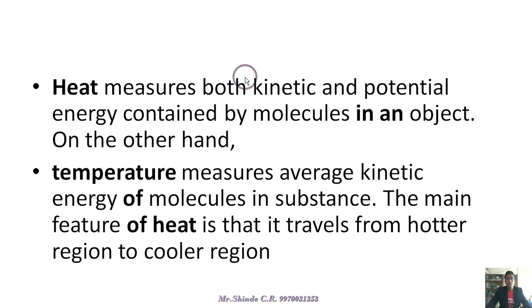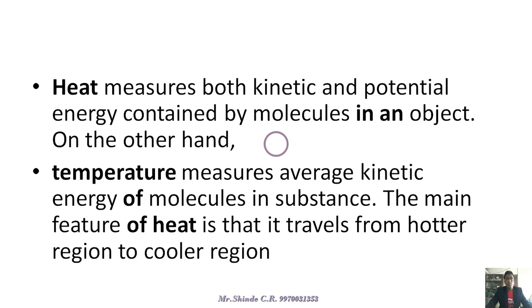Before we study thermodynamics, first we have to know the difference between heat and temperature. Heat is a form of energy, and whenever the molecules' kinetic and potential energy can both be measured, at that time we call it heat. Whenever heat energy is given to molecules, they gain energy and start vibrating. Behind those vibrations there are two types of energy: first the kinetic energy, second the potential energy.